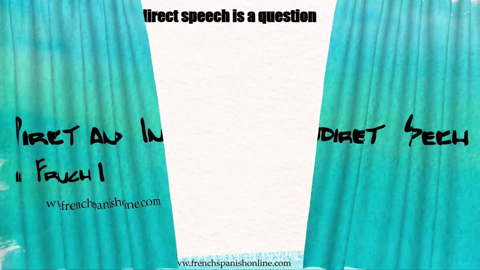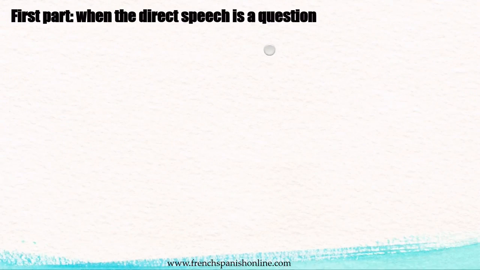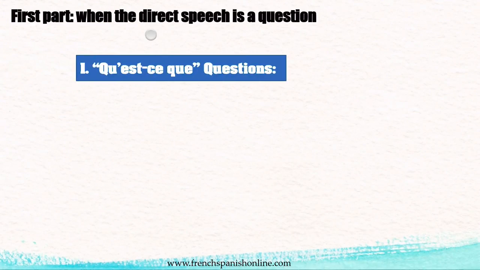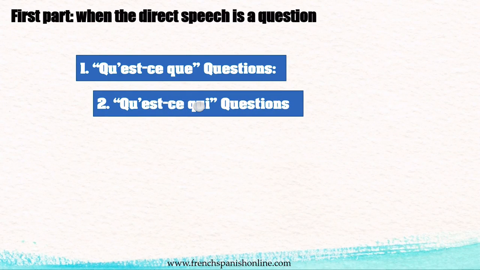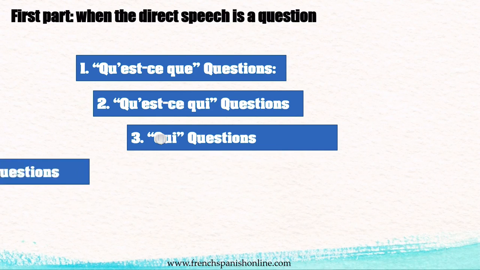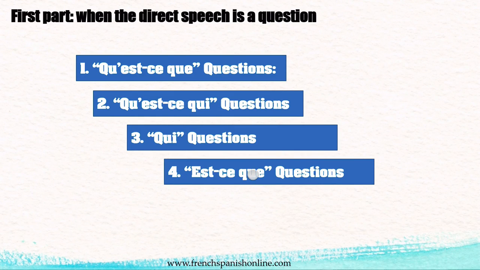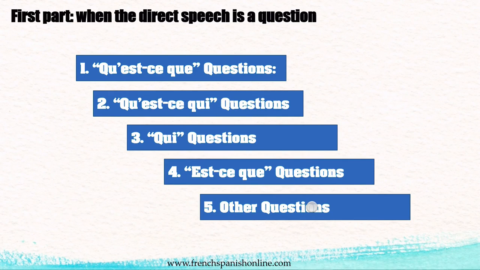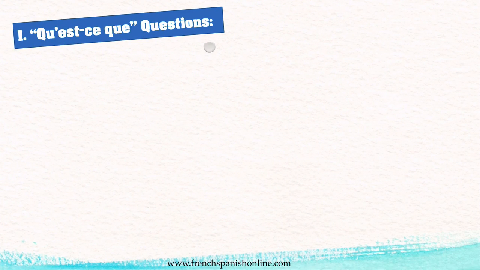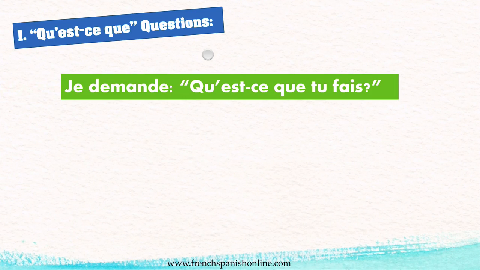In this part 1, we're going to see the question about direct and indirect speech. So we are going to see the qu'est-ce que questions, the qu'est-ce qui questions, the qui questions, the est-ce que questions, and finally all other questions. So to be clear, let's start with the first part, the qu'est-ce que questions, and let's take an example to understand it better. Je demande, qu'est-ce que tu fais?